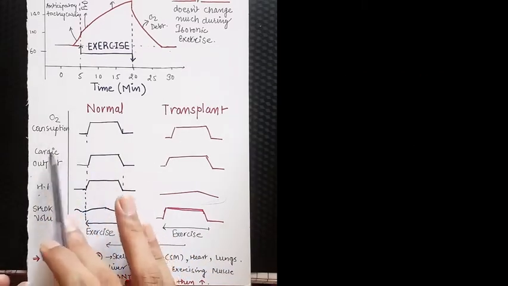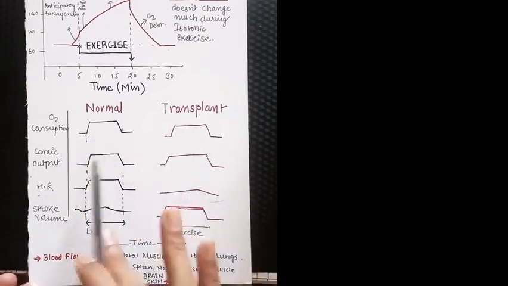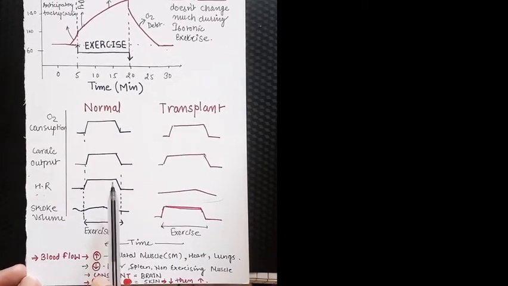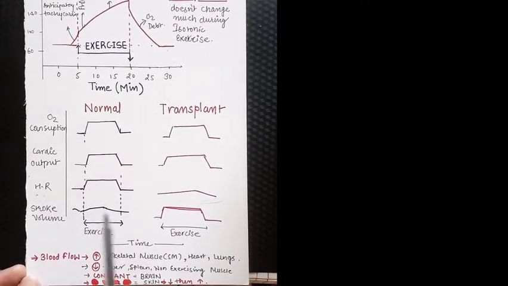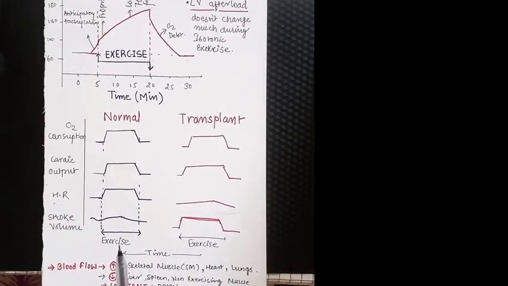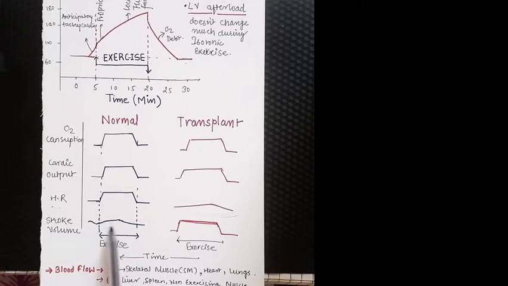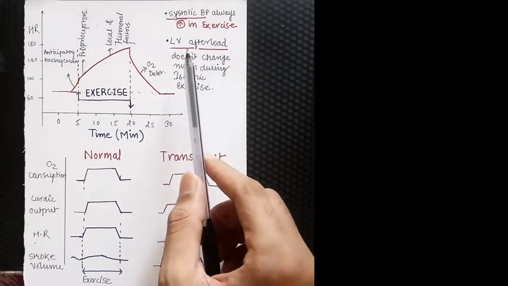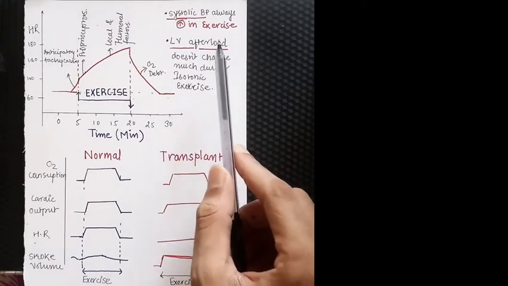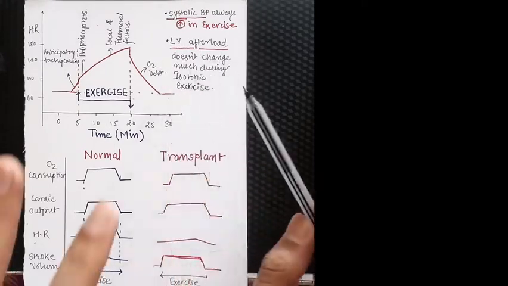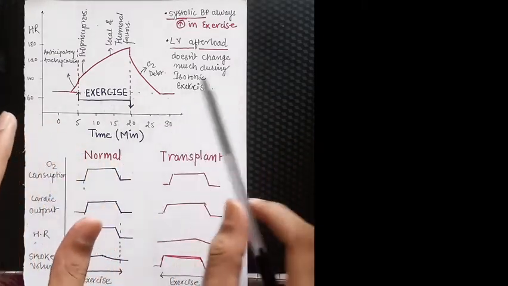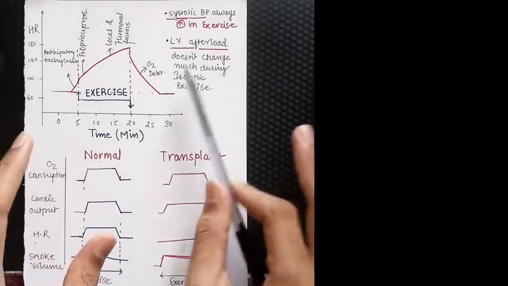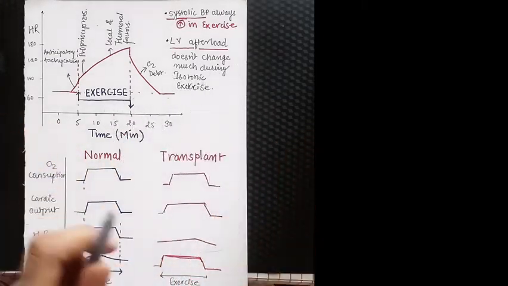Oxygen consumption and cardiac output will be increased in both of them, but heart rate is increased in the normal heart and stroke volume is increased in the transplanted heart. So stroke volume is almost the same in the normal heart, and the left ventricular afterload is also almost the same in isotonic exercise, that is, the tone in the exercise is the same.